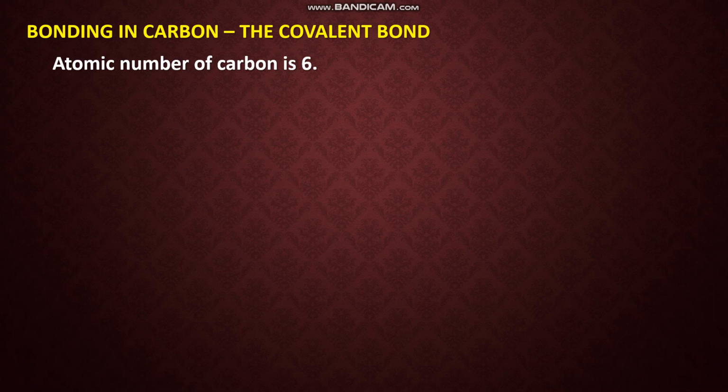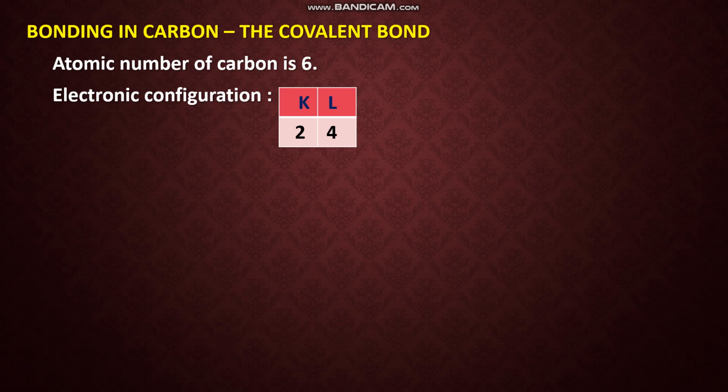To write the electronic configuration, what should we know? We should know its atomic number. You have already learned that the atomic number of carbon is 6. So how can we write the electronic configuration? In the K shell there are 2 electrons and in the L shell 4 electrons.